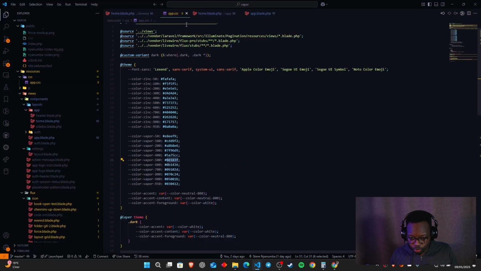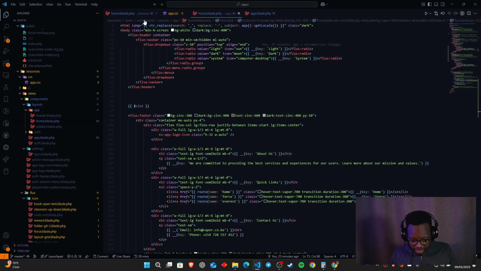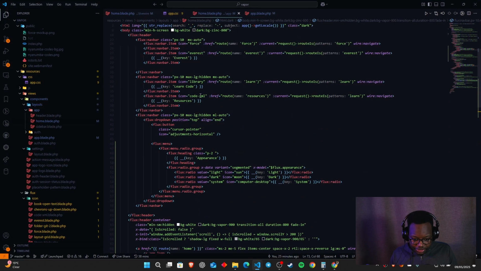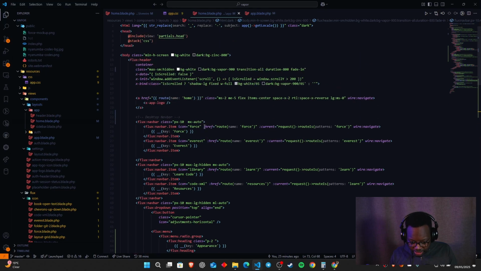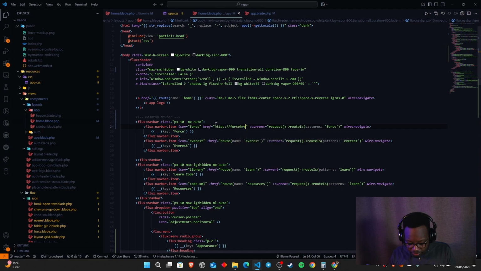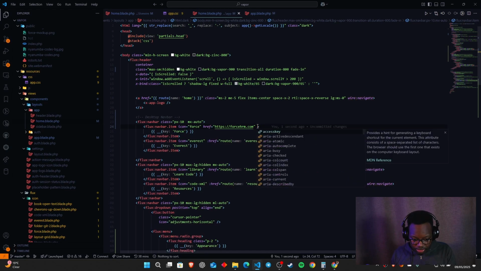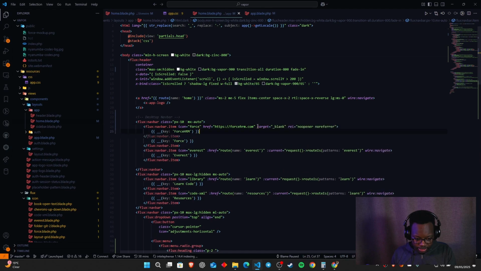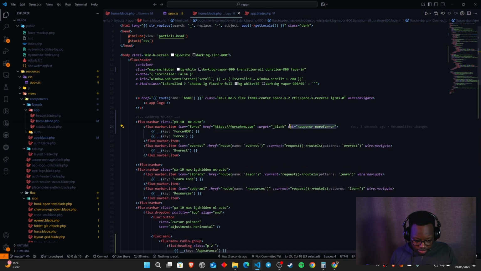One last thing I want to do to showcase how far we have actually gone is change a few things here. One is the route that we are going to put on this navigation bar item, and this is going to be https, and then forcehrm.com, and we're going to get rid of the current one over here. We might do wire navigate, we might not. I think it's best we just leave it like this, and we can just do a target blank, and just leave it like that.